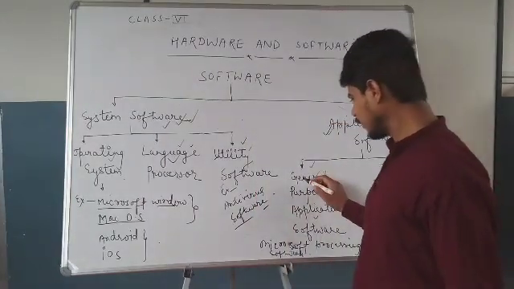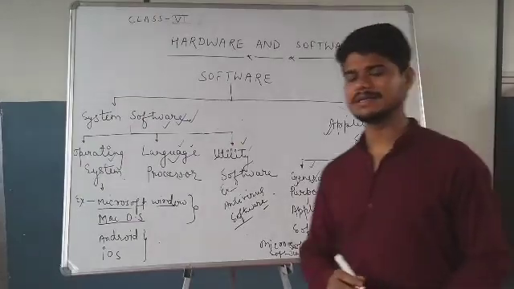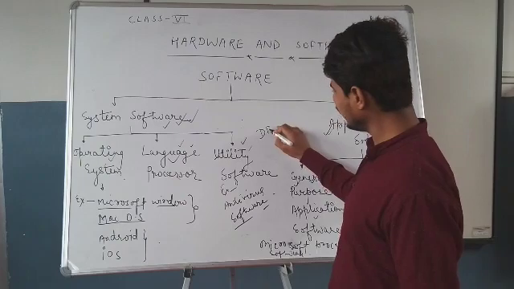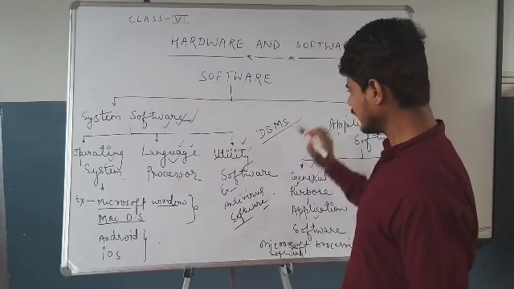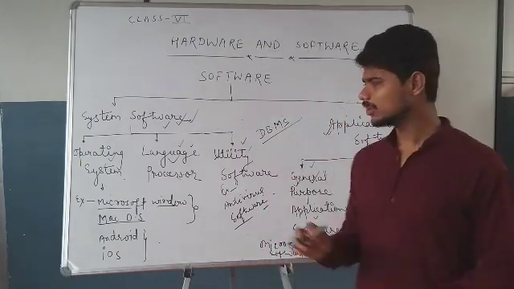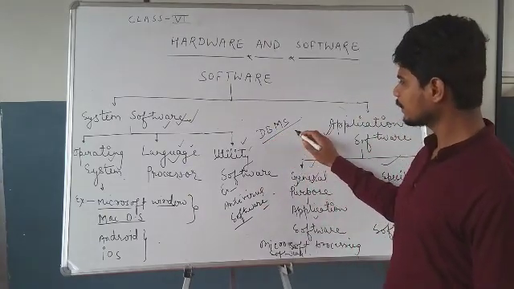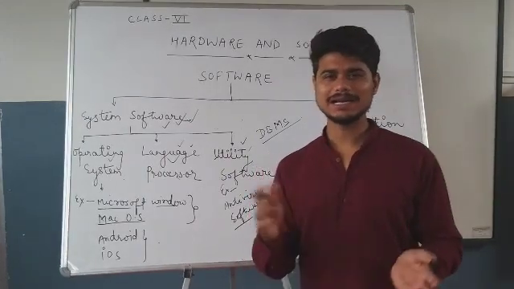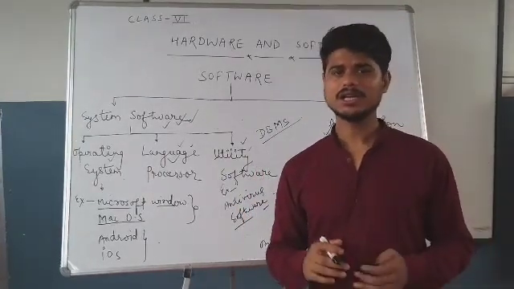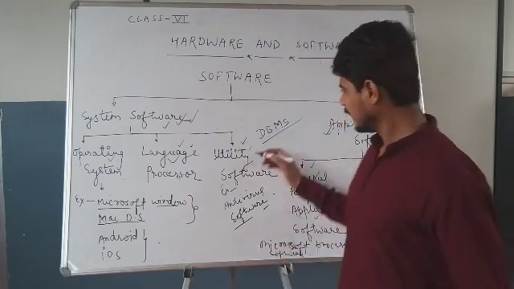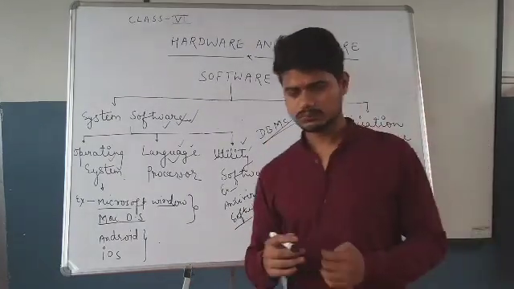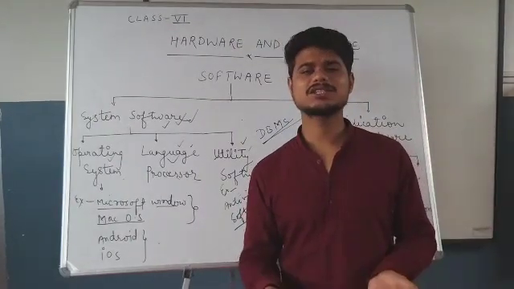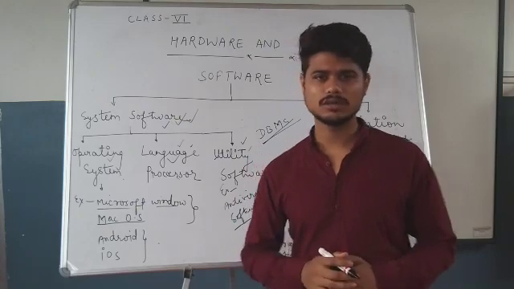The next example of general purpose application software is DBMS, that is database management system. A database management system is a software program that allows you to store a large amount of data in an organized manner. A DBMS can store details about the employees, customers, products, and so on.